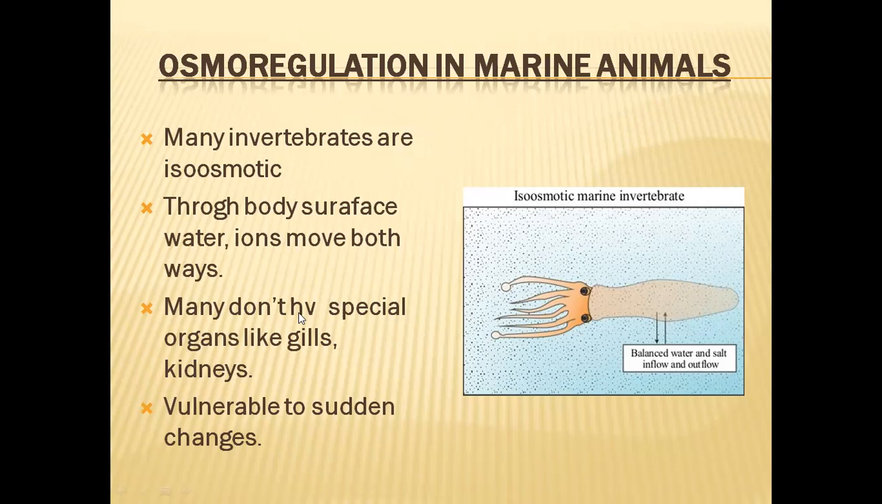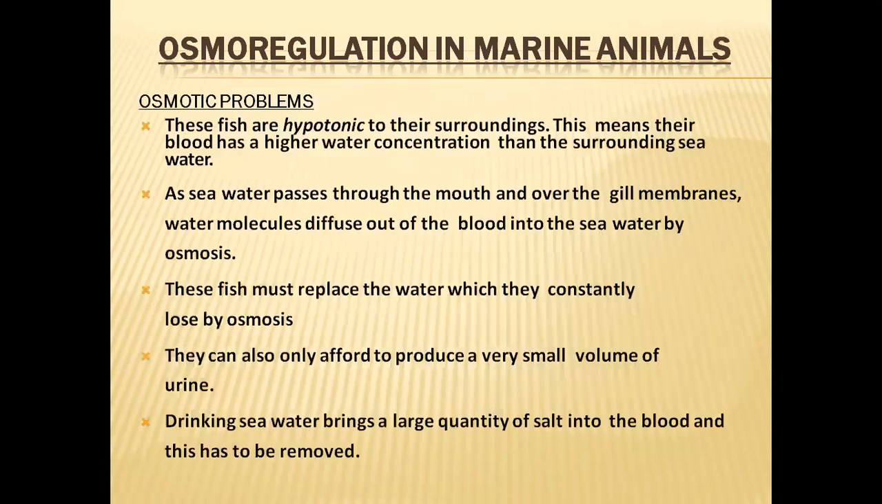Many of these invertebrates do not have special organs like gills or kidneys, and they are vulnerable to sudden changes. If the salinity of these waters changes suddenly, with a big change taking place, then these organisms are not going to survive, they will die. So they have adapted to the normal seawater. If the seawater salinity changes radically or rapidly, then they will not survive in the changed waters.